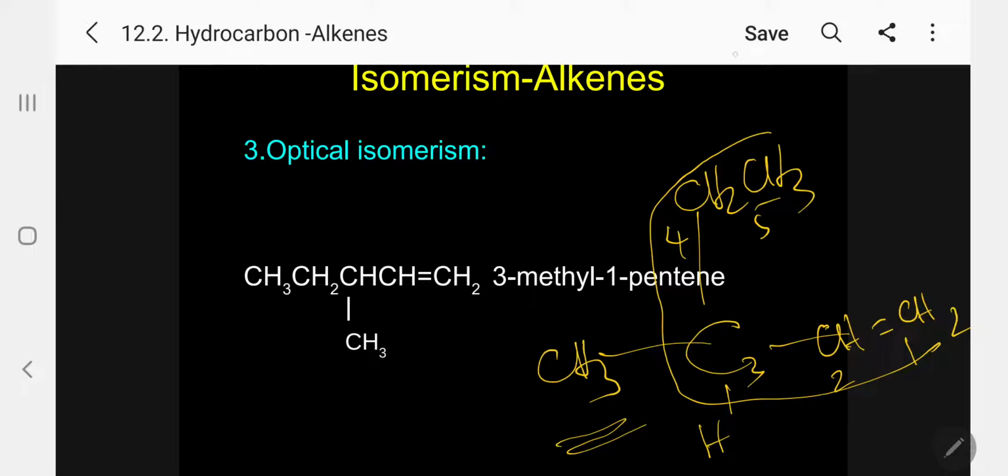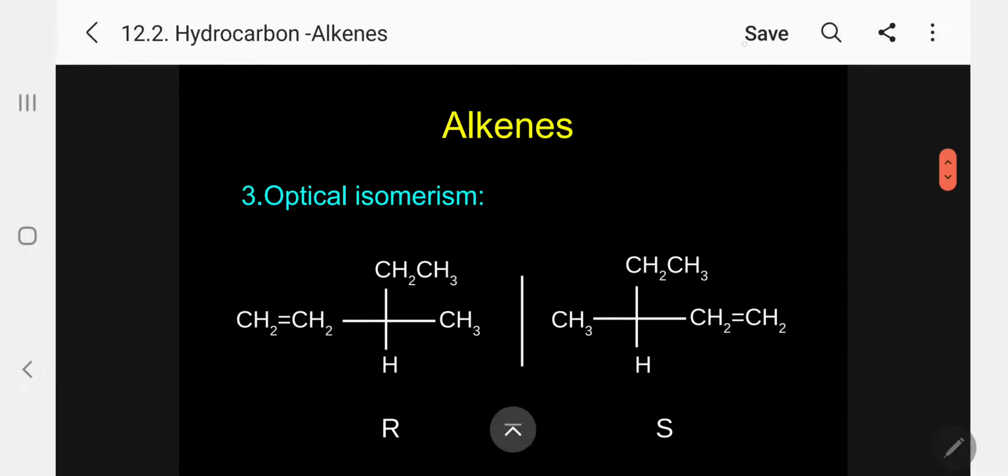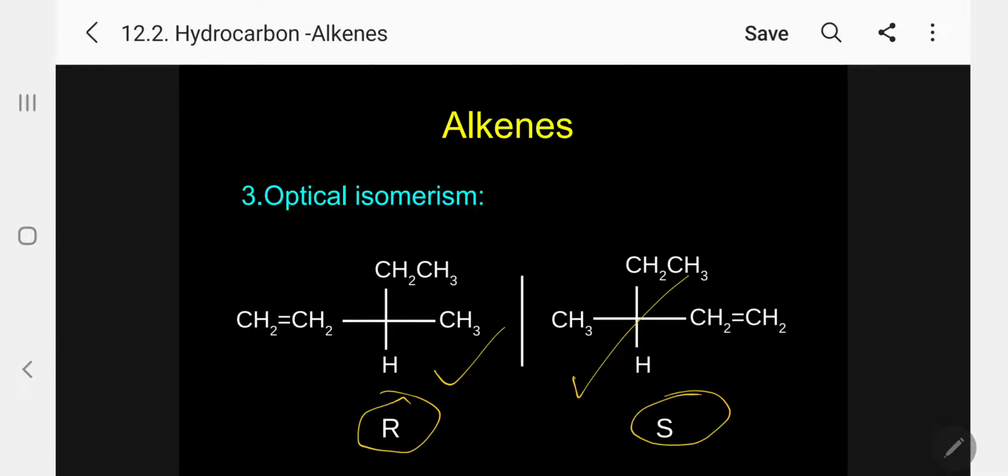Please follow. Whenever there is optical isomerism, it will show enantiomers. So that also we have to discuss. Here, I have 2 isomers possible. One I am calling R, another I am calling S. Plus and minus we cannot predict theoretically, but R and S can be predicted based on the Cahn-Ingold-Prelog rule. According to this, what is the number one priority is this one, 1, 2, 3. So it is R. So this is S.